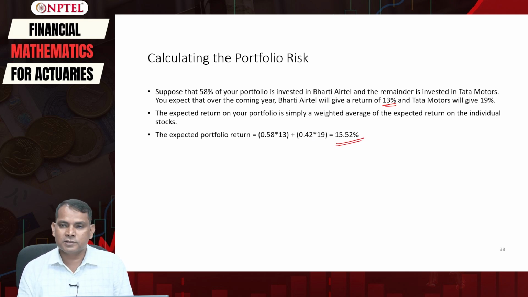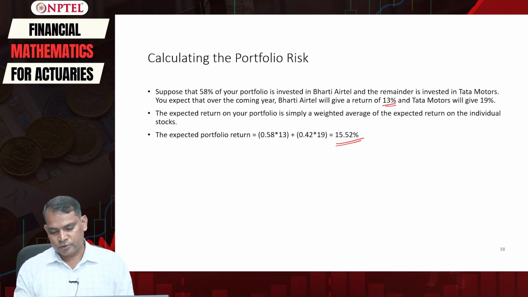That is the expected return on the portfolio if you invest 58% of your wealth in Bharti Airtel and 42% of your wealth in Tata Motors, with 13% and 19% expected return from Bharti Airtel and Tata Motors respectively.